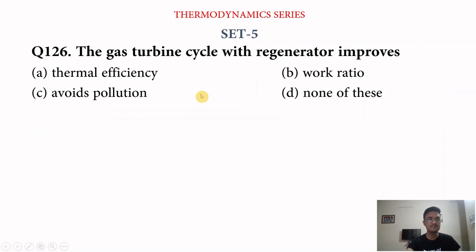Next question: the gas turbine cycle with regenerator improves: option A, thermal efficiency; option B, work ratio; option C, avoids pollution; and option D, none of these. So the answer is thermal efficiency. The gas turbine cycle with regenerator improves the thermal efficiency of the cycle.